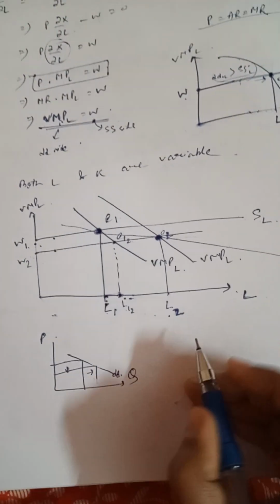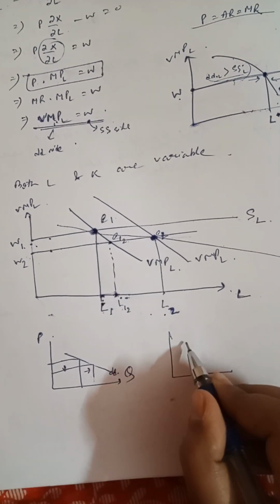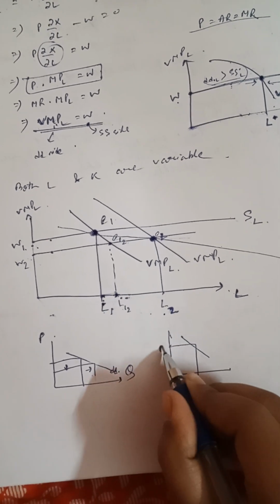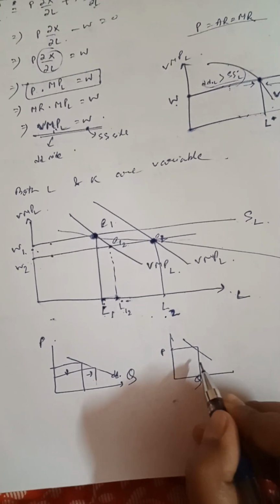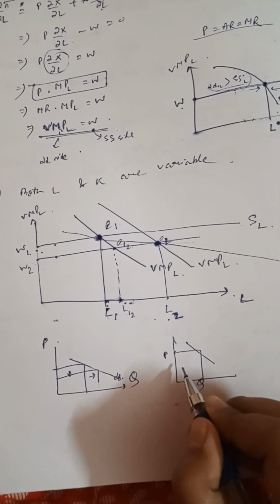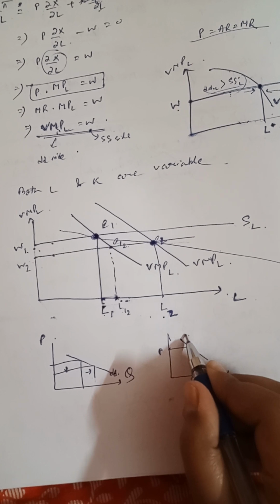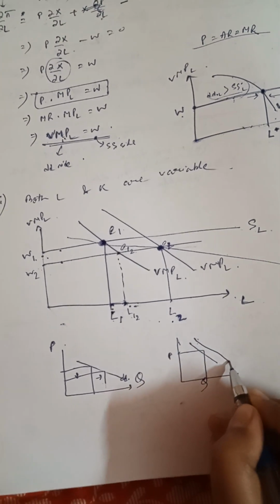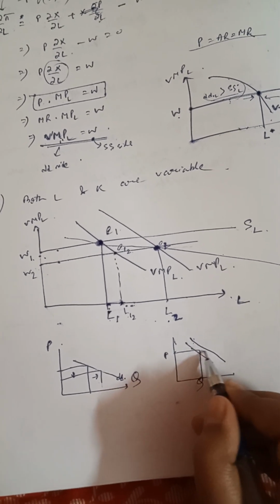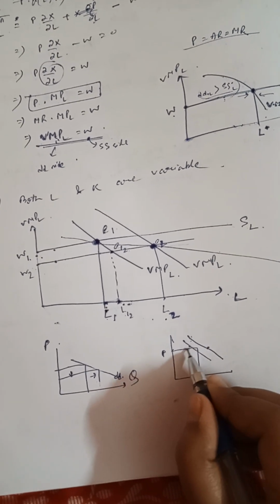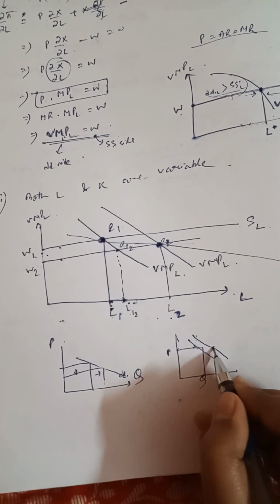In case there are other things than price, say income increases, then the demand increases. That means there will be a shift in the demand curve, because the price is not reducing in that case, but there is a shift in the demand curve.